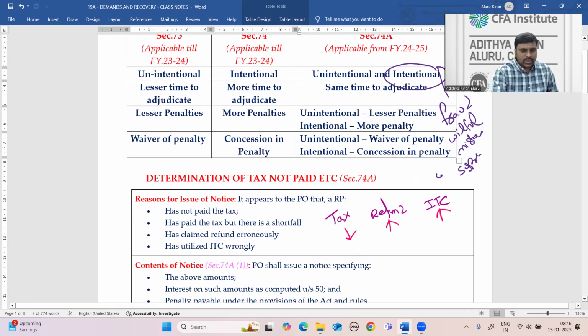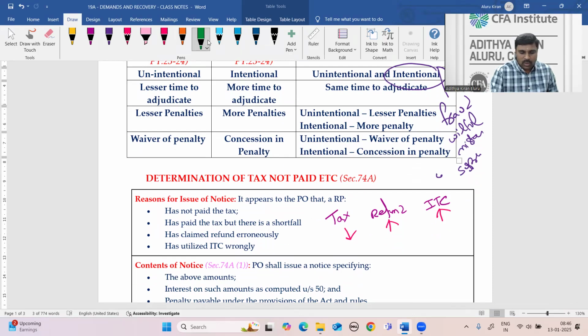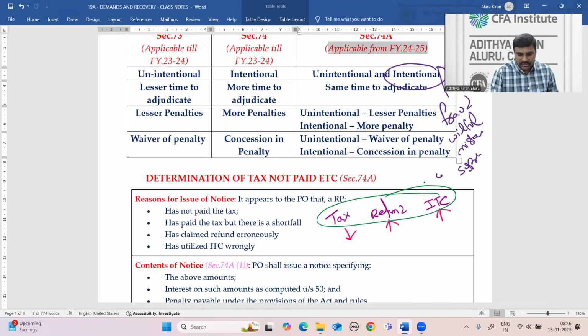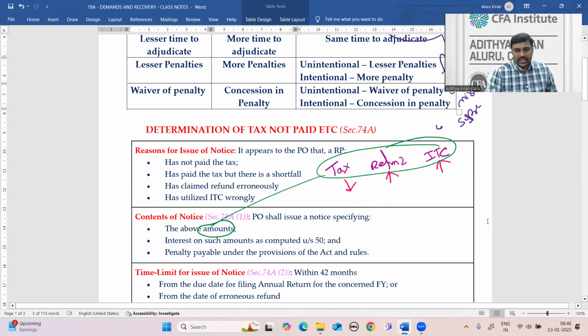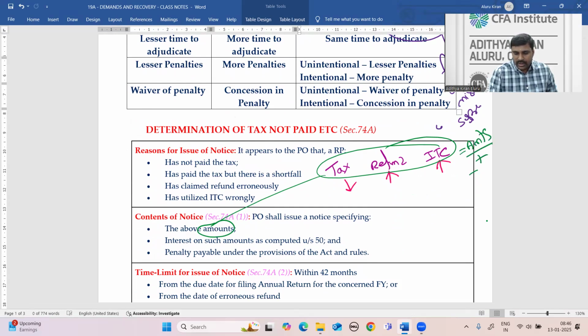These three amounts together, for short and simply, I'm calling them amounts. So if the tax paid is less, or if you claim more refund, or if you avail more ITC, these three together are called amounts. In addition to the amounts, you need to pay interest and you need to pay penalty.